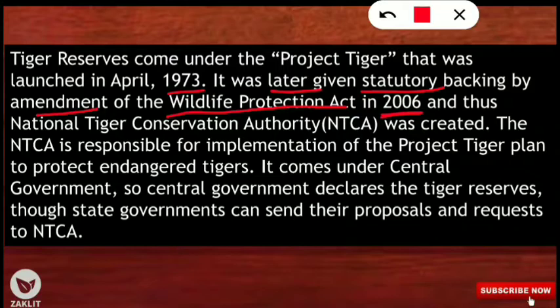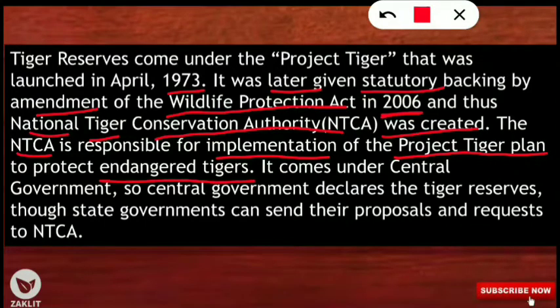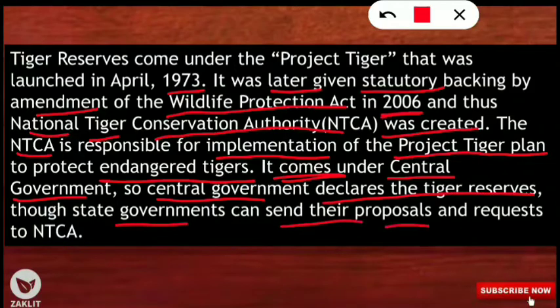What is this NTCA? The National Tiger Conservation Authority was created, and this NTCA is responsible for the implementation of the Project Tiger plan throughout the country to protect the endangered tigers. Which government does it come under? This NTCA comes under the central government. So the central government declares the tiger reserves, though the state governments can send their proposals and requests to the NTCA, but the central government declares the tiger reserve. So I hope this was very useful for you.